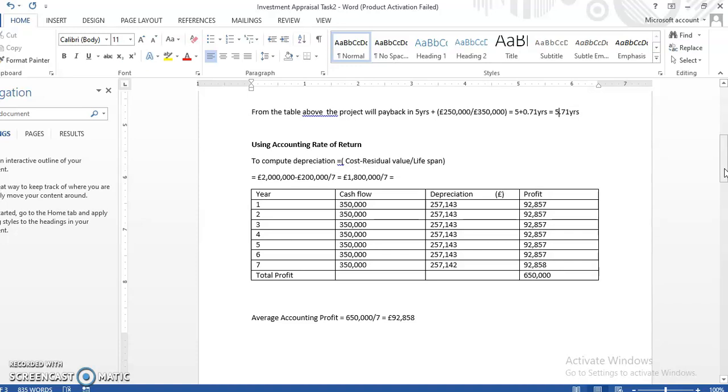The formula for depreciation is the cost or market value of the initial investment minus the residual value or scrap value, which is the amount that we are going to recoup at the end of the life of that asset, over the lifespan. That is the number of years it will take that investment to mature. So we have £2,000,000 as the cost minus the residual value, which from the question was given as £200,000, divided by 7 years. The 7 years is the lifespan of the investment. So it will give us 257,143 as the depreciation.